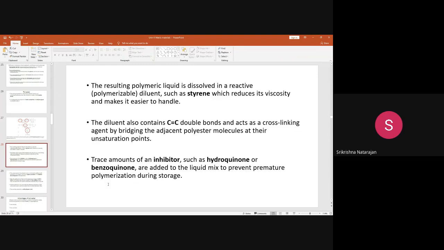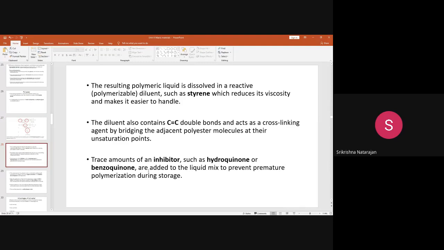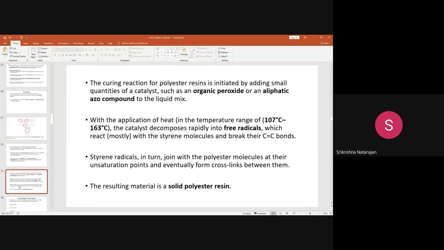In this reaction, there is one more thing. You have to add a chemical called an inhibitor, something like benzoquinone or hydroquinone. These are some examples of an inhibitor. Why is it needed? Because it prevents any kind of premature polymerization.